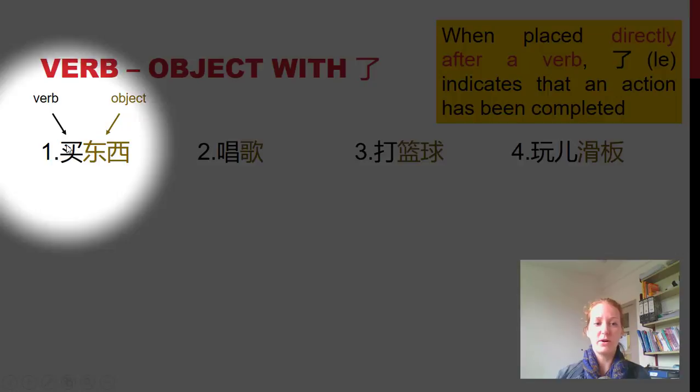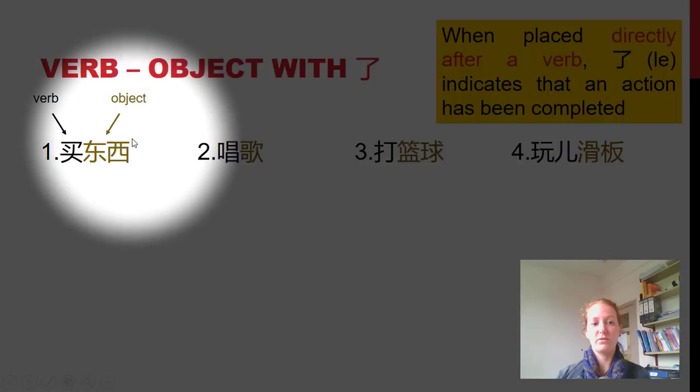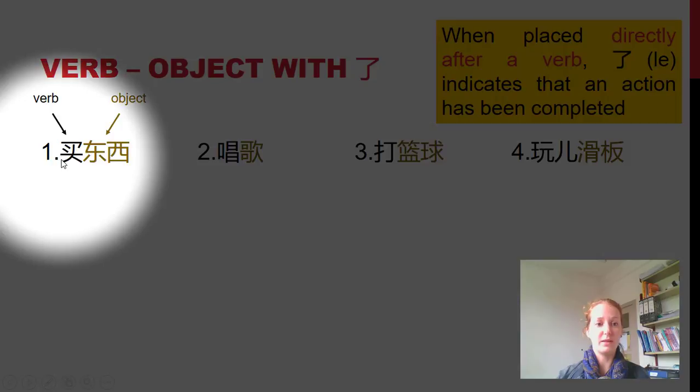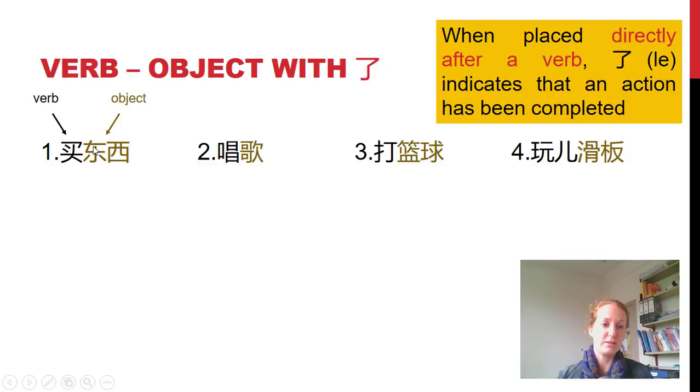So first of all, we've got a verb, and then we've got an object, so 买, to buy something, 东西, stuff, things. In all of these examples, we have a verb 唱, to sing, 歌, a song, 打, to play, 篮球, basketball, 玩, to play, 滑板, skateboard. So all of these are verb object constructions. So how do we say that we've completed these actions? Whereabouts do we put the 了? Have a look back at the notes.